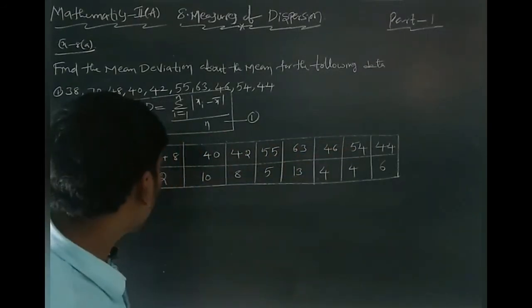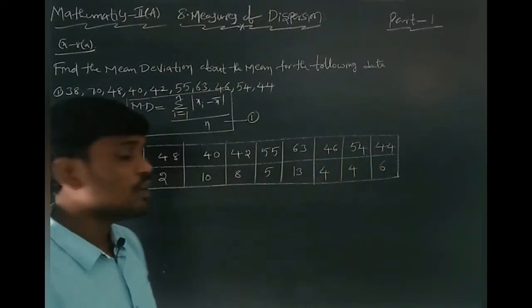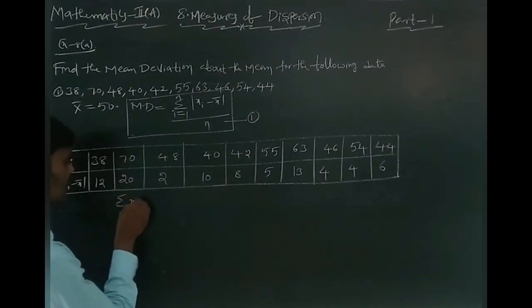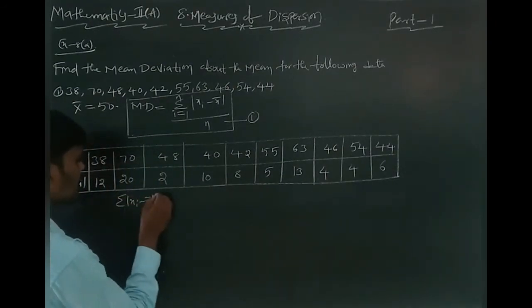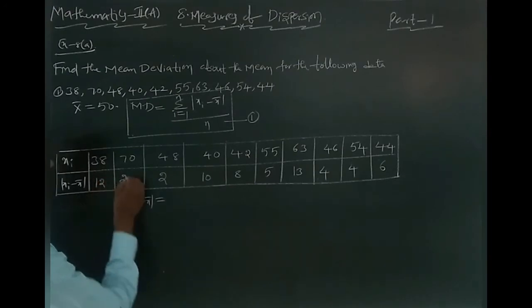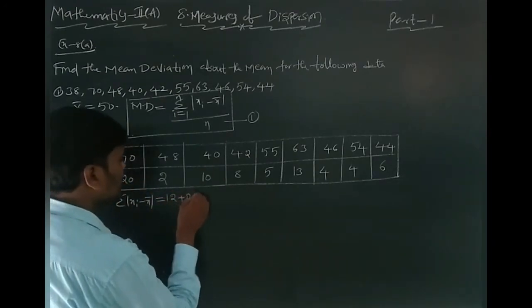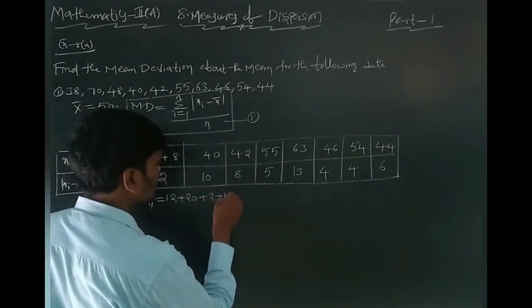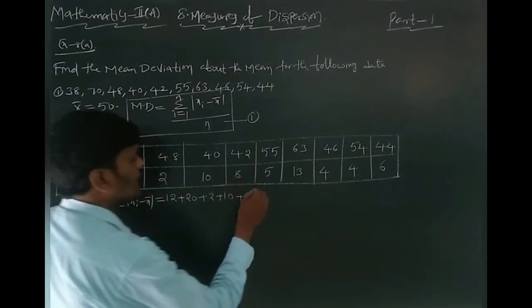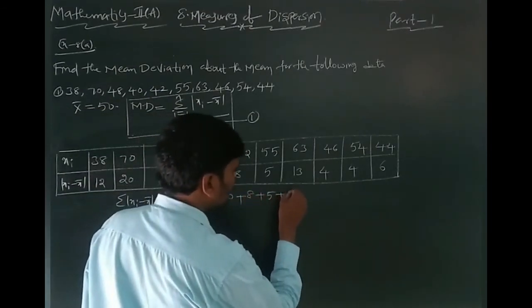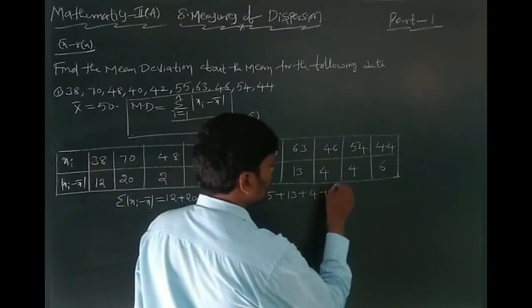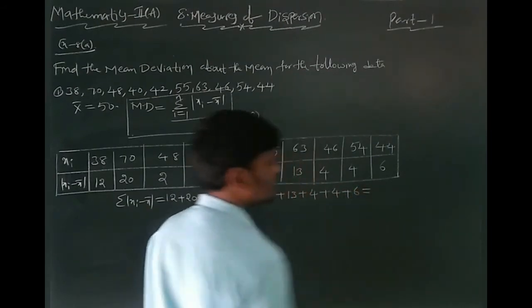You can add all these terms. Summation of modulus xi minus x bar is equal to 12 plus 20 plus 2 plus 10 plus 8 plus 5 plus 13 plus 4 plus 4 plus 6.